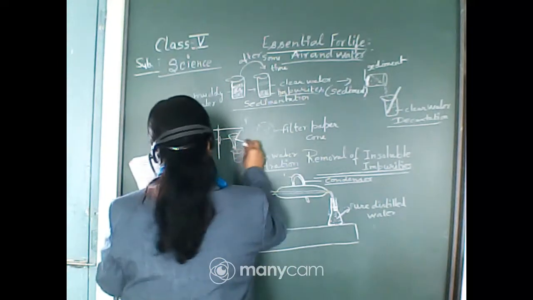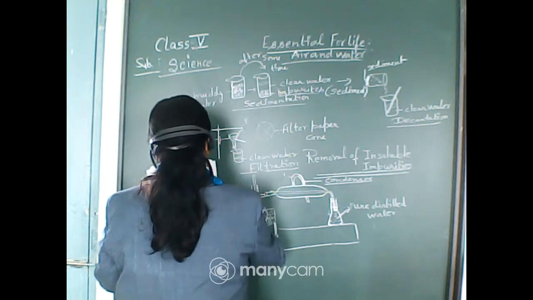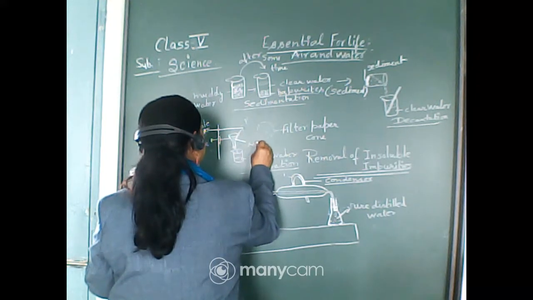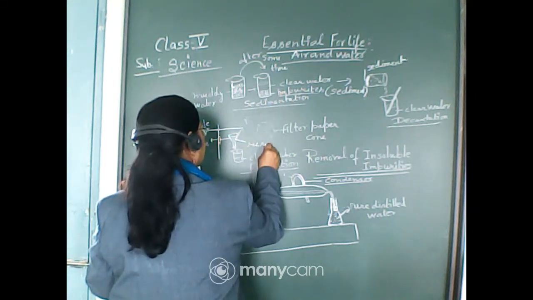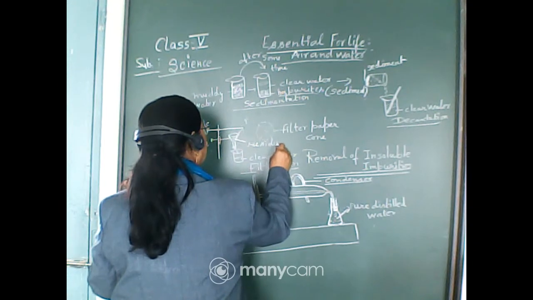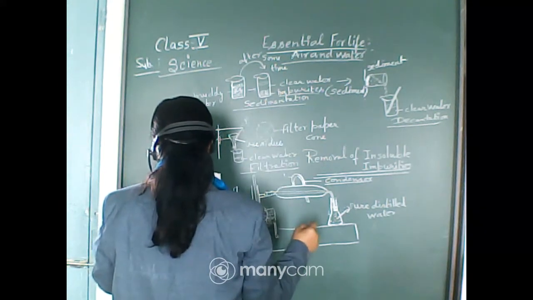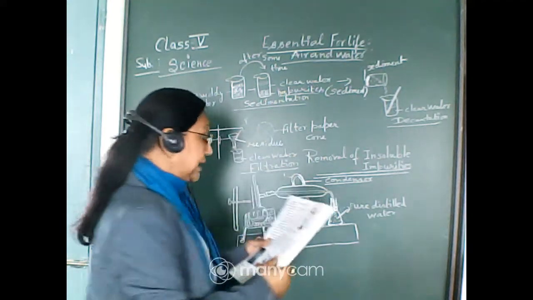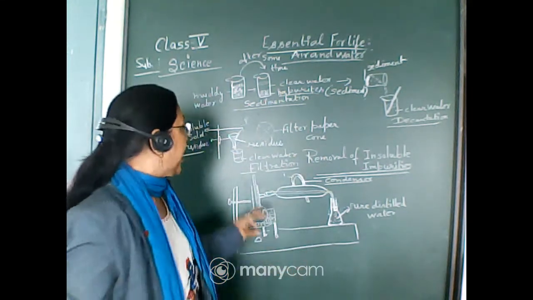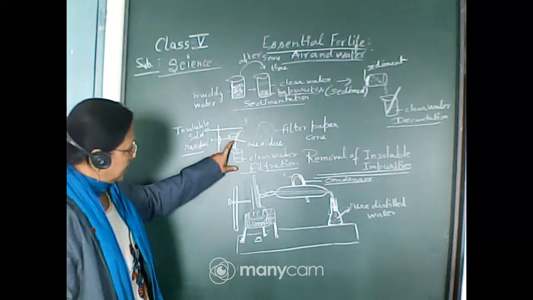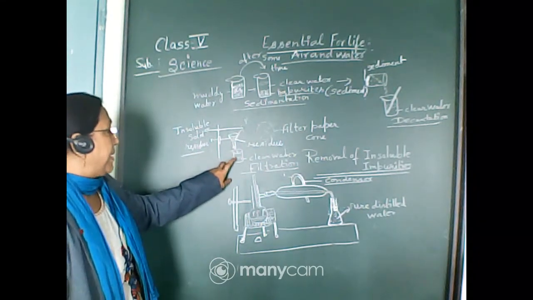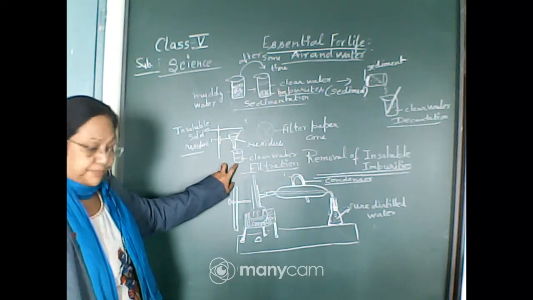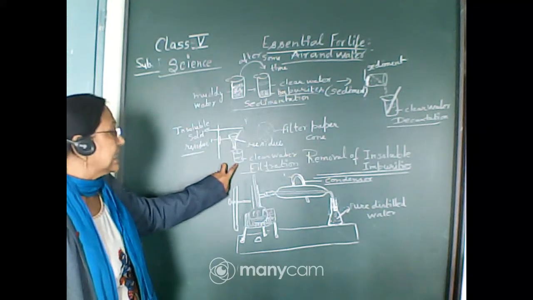are called the residue. This is the residue, no? And the water which has crossed this filter paper and been poured into the fresh beaker will be the clear water.